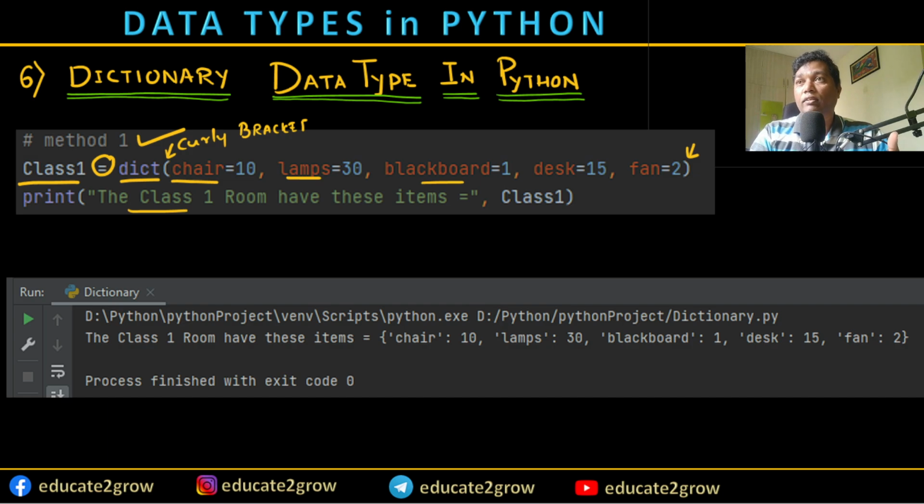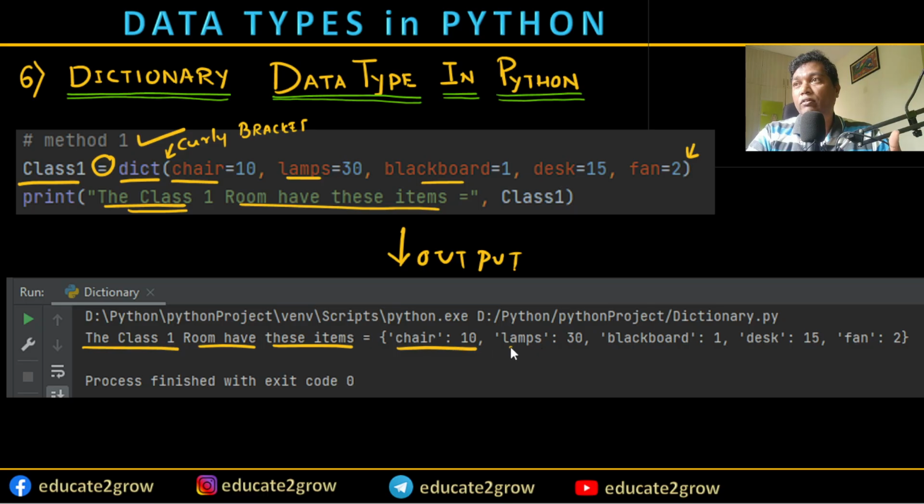You see the lamps 30, chair, blackboard 1, and then I'm printing this one to see how exactly the output comes. This is the output. The class 1 room has these items: chair is 10, lamps are 30, blackboard 1, desk 15, fan 2. You see that I used the curly bracket, dictionary is a function. You see the result here. Dictionaries are always presented using curly brackets, and the output comes in curly brackets.